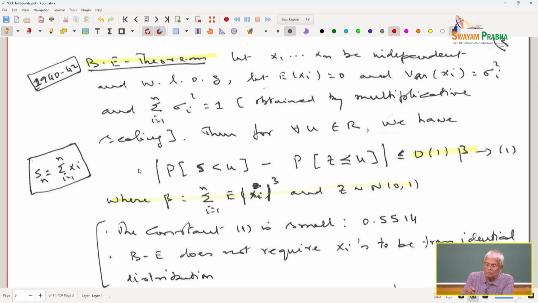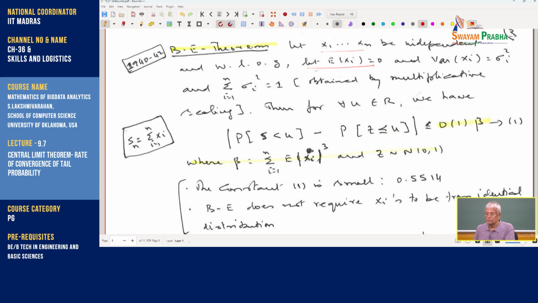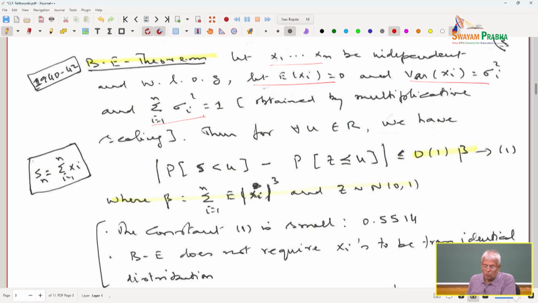So, the Berry-Esseen theorem: let x1, x2, ..., xn be independent, and without loss of generality we assume they all have mean 0, and xi has a variance sigma_i squared. They are independent, they need not be from identical distributions, but each has expected value 0, and the variances are different. I am assuming that the sum of the variances is 1. If the sum of the variances is not equal to 1, I can scale the variables, and this can be obtained very easily by the mathematical trick of scaling.